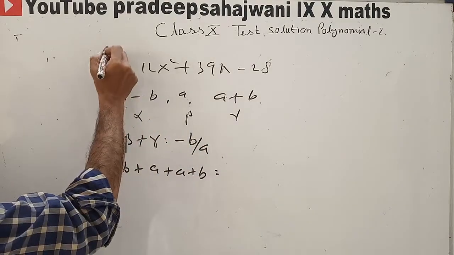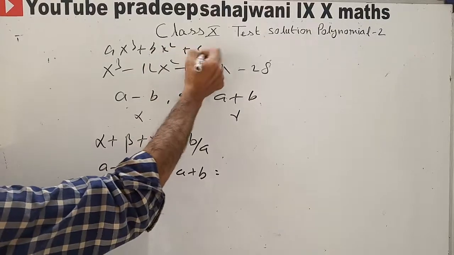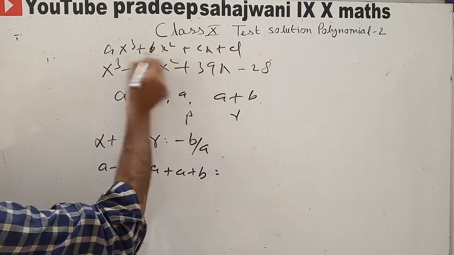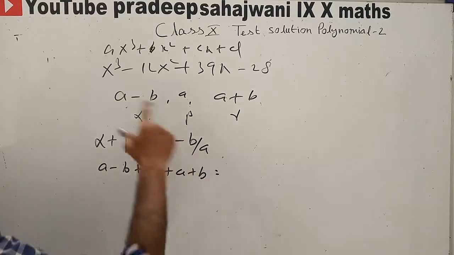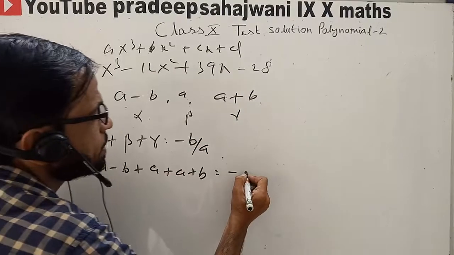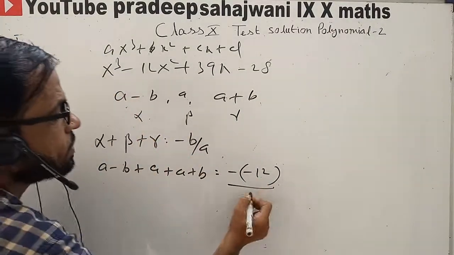We'll compare this equation with ax cube plus bx square plus cx plus d. Okay, so minus b. What is our b? b is the coefficient of x square, minus 12. a is 1, the coefficient of x cube.